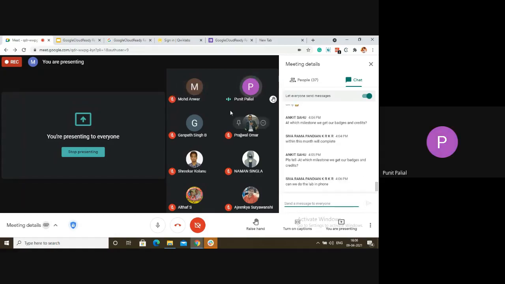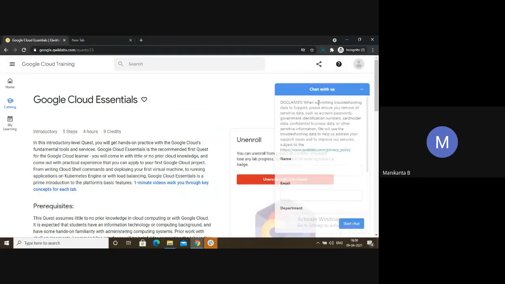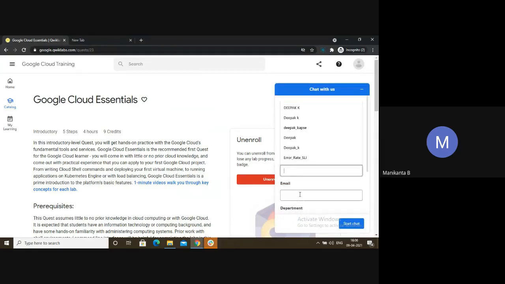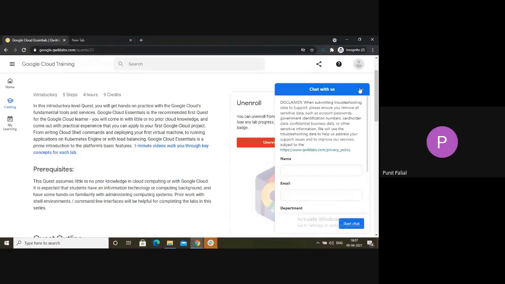Sir, can you please remind me where I can get the chat support? Okay, as soon as you are in the lab, next to your profile section, you can see a question mark. Click on the question mark, and you have the chat support. Write your name and put your registered mail ID. Okay, sir. Thank you, sir.